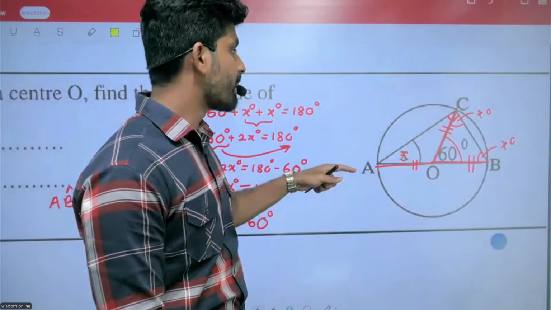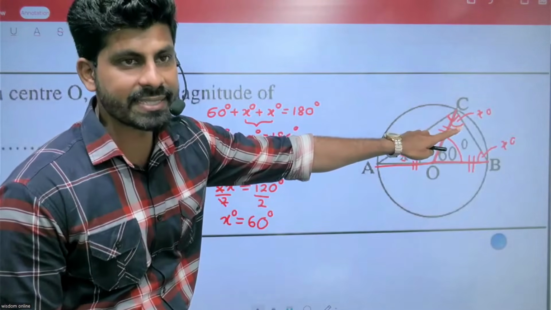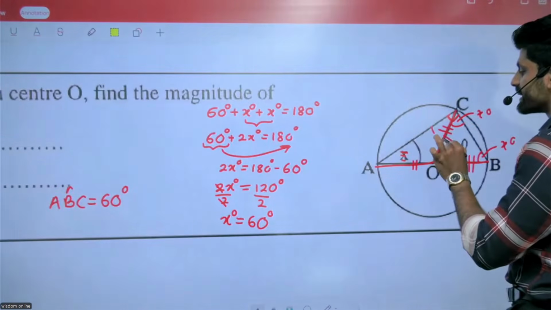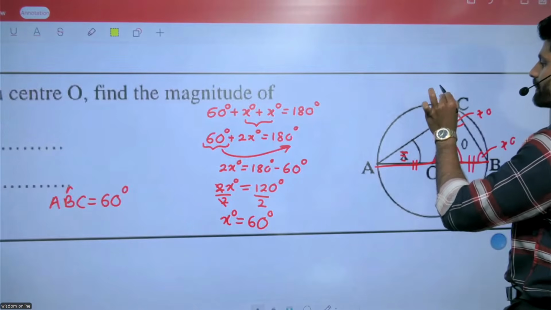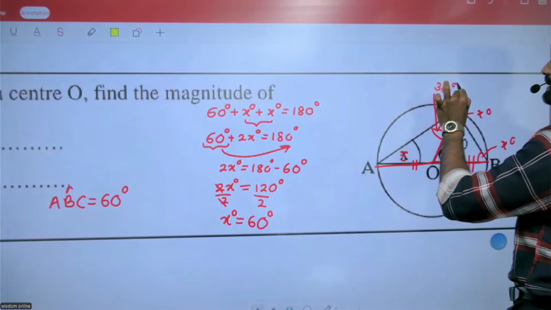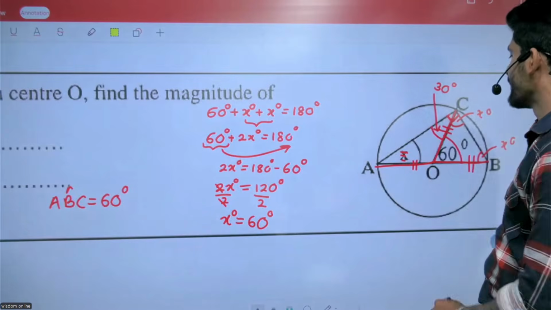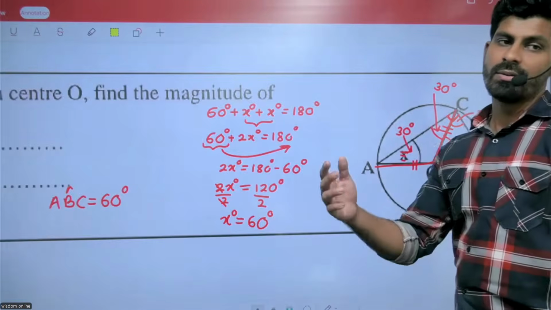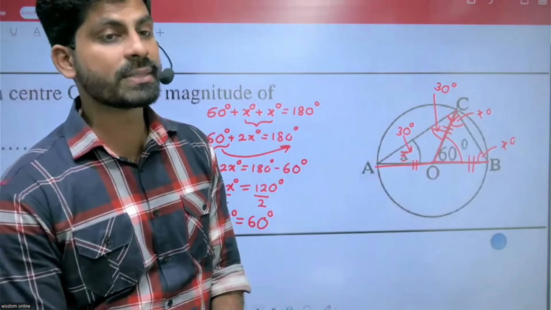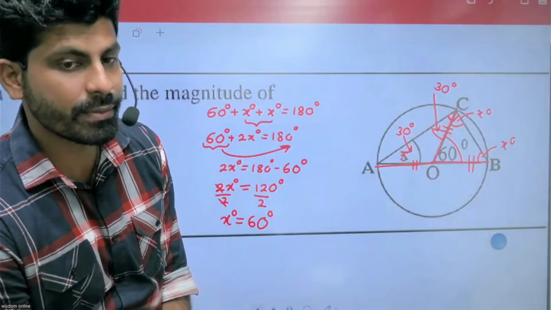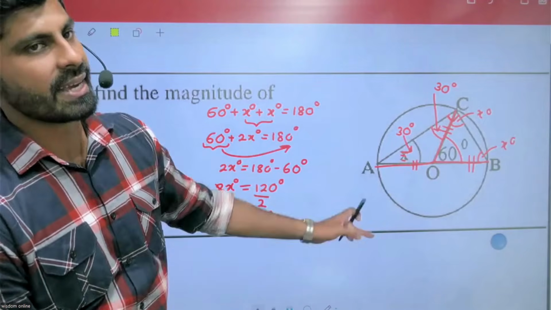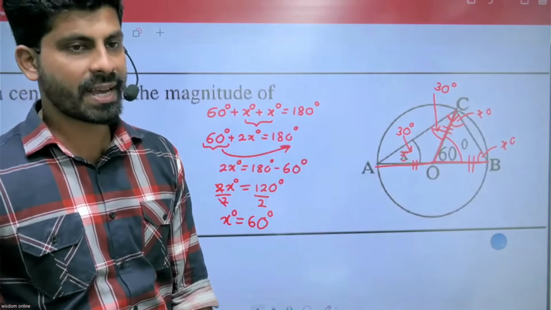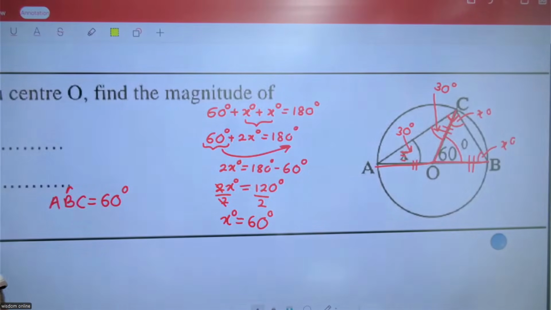So this one equals to 60. 90 minus 60, this one equals to 30. 30 means this one also 30. Opposite sides are equal means opposite angles are equal. If this is 30, this is also 30. So CAB equals to 30.